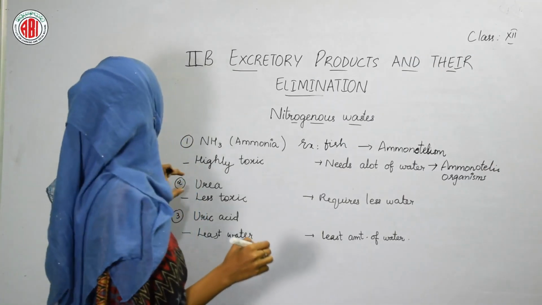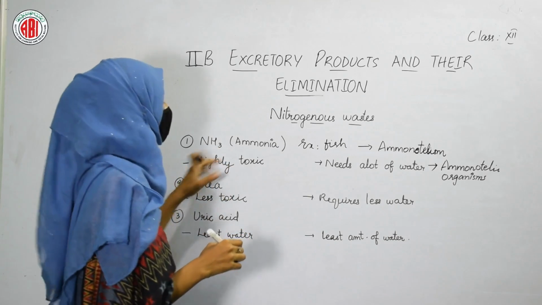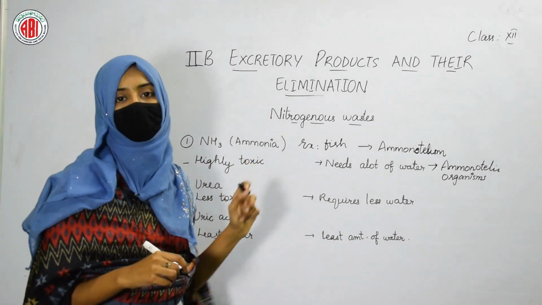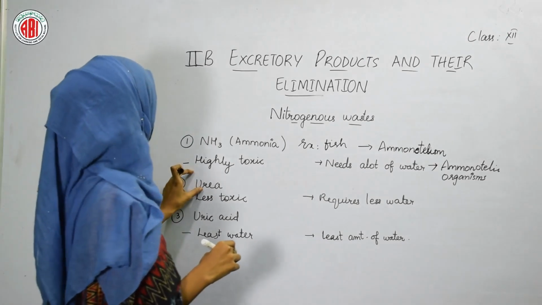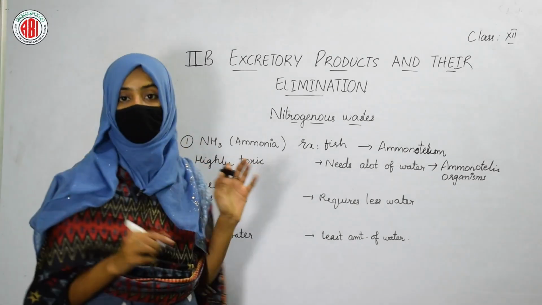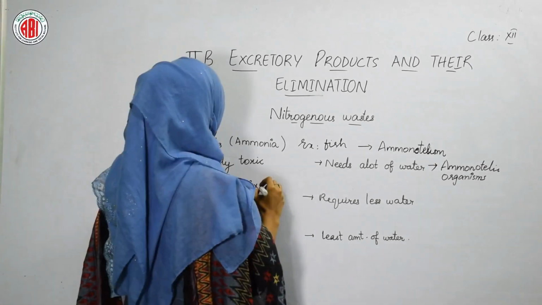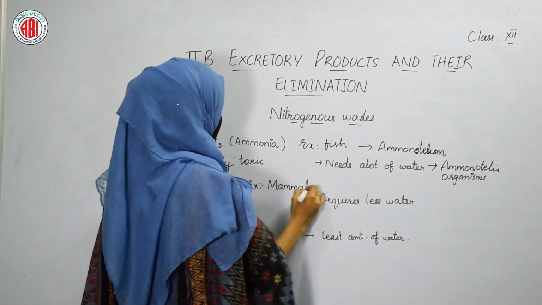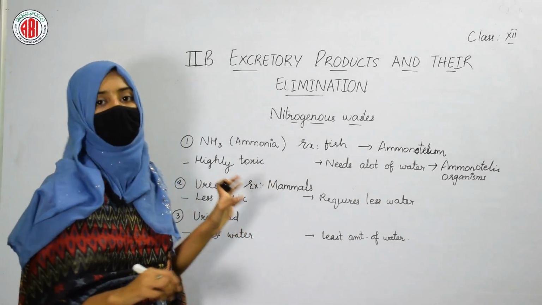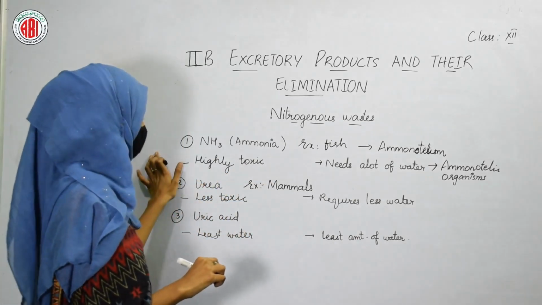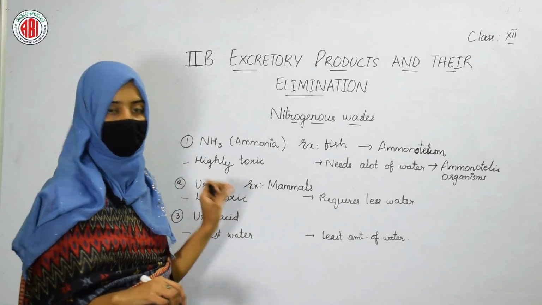The next one is urea. When compared to ammonia, urea is less toxic and it requires less water for its elimination. And this urea is a nitrogenous waste that is found in the body of mammals, for example, in the body of human beings. So in human beings, urea is a nitrogenous waste which is less toxic when compared to ammonia and which requires less water for its elimination.